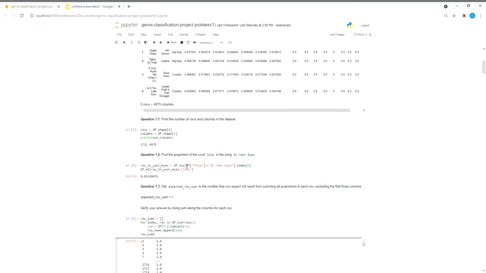This one I had a little trouble with in the beginning, because I was tripped up on how to actually find the coordinate of the column and row. It took a little bit, but I used .loc of the title that matches with the song, the index of the row, because the hard part was I couldn't find the row to equal that. So I used that to find the row, and then I used .at between that and the column.